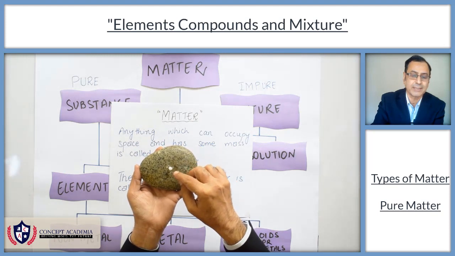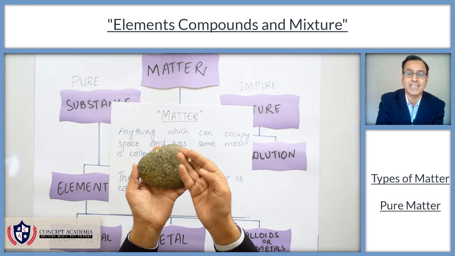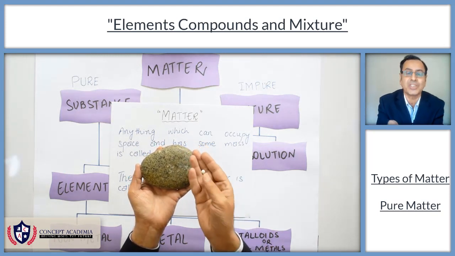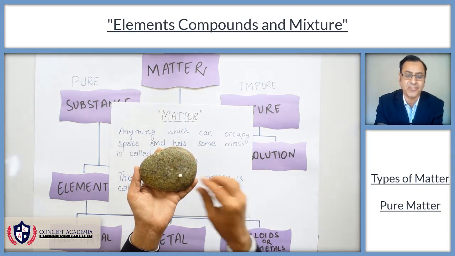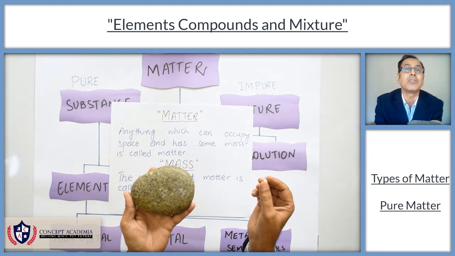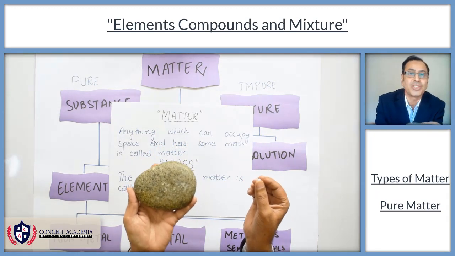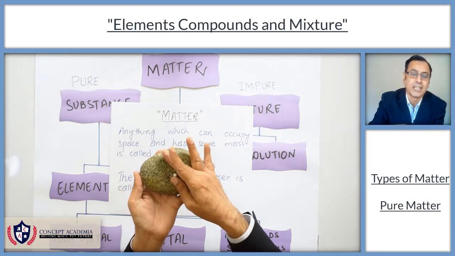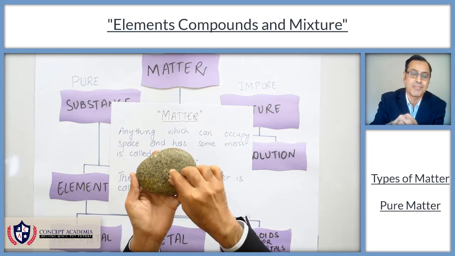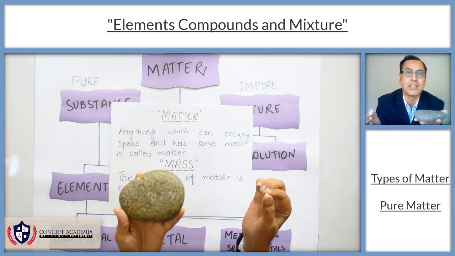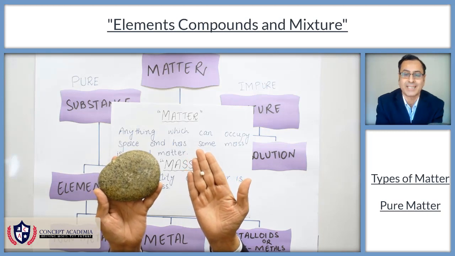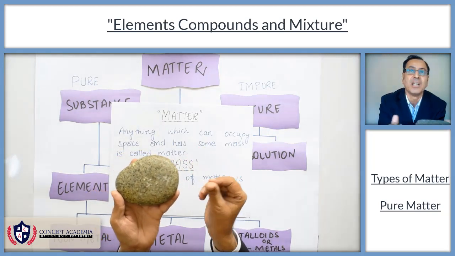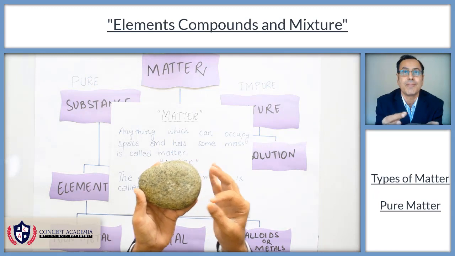Why does it have a small mass? Because it has less quantity of matter. So the quantity of matter is different in this stone. This stone has a larger quantity of matter and this has a smaller quantity of matter. So it has a large mass and this has a small mass. But both are coming under the heading of matter.